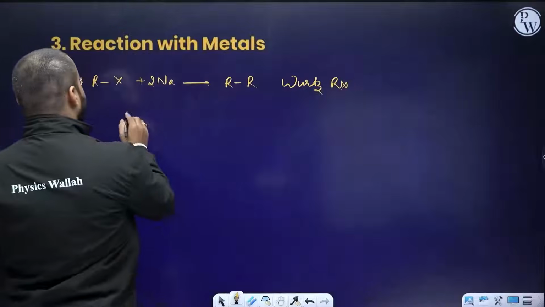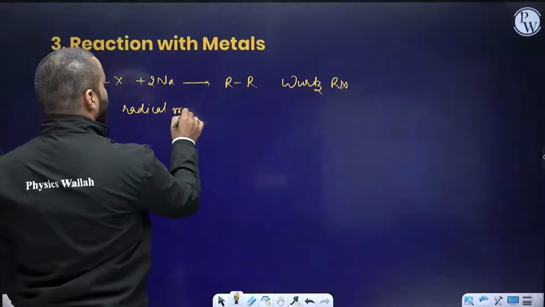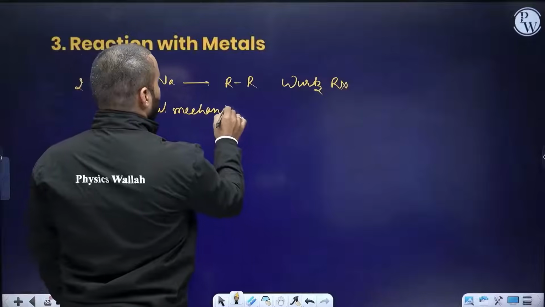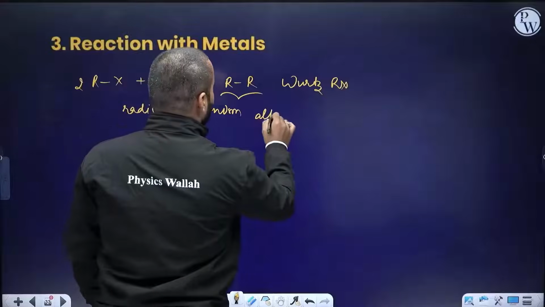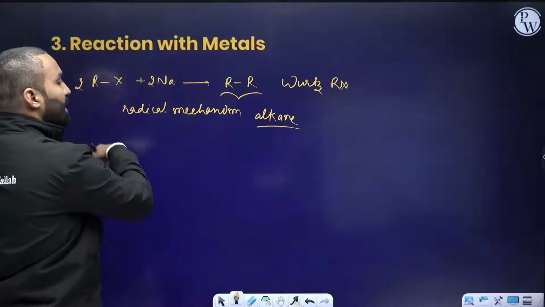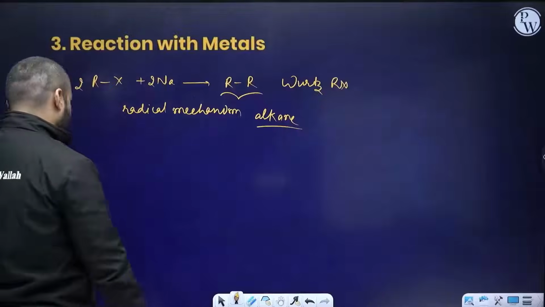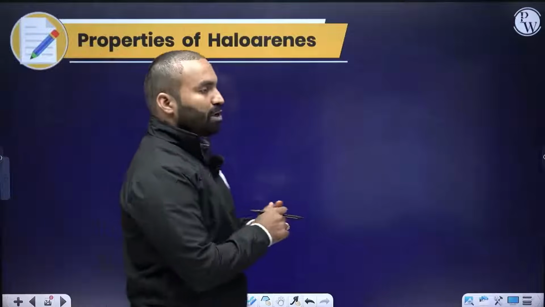When you take this, it happens via a radical mechanism. So it's a doubling of carbon-carbon. The final compound obtained is an alkane with double the number of carbon atoms you had in the beginning, at the cost of the halogens. Halogens are lost. Okay, now we need to discuss some of the properties of haloarenes.